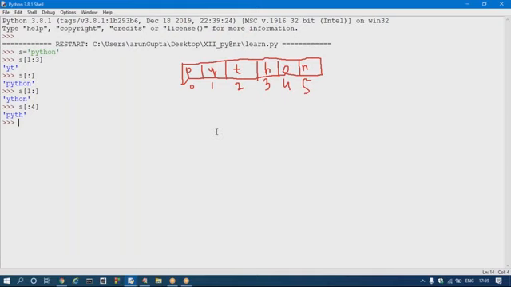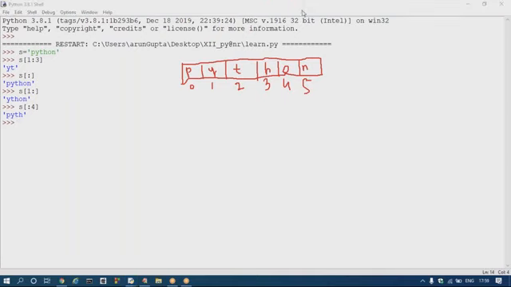Sir, Python also provides a minus index concept, right? Minus 1, minus 2, minus 3, minus 4, minus 5, minus 6. Python also provides minus indexing.